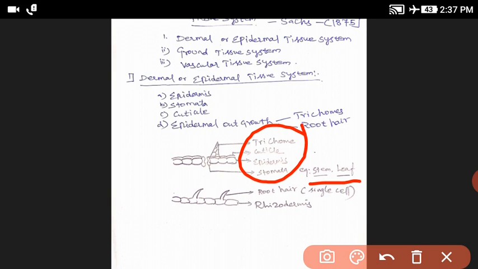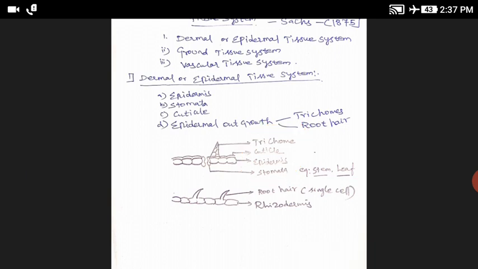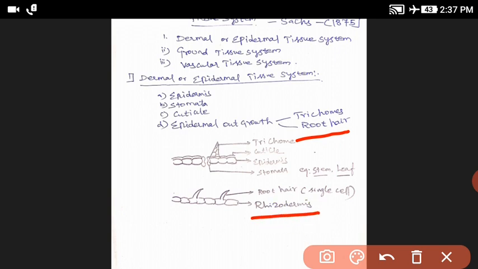Next, the other part is called the root hair. The root hair is a single cell made up of parenchymatous cells. The single layer of parenchymatous cells is called the rhizodermis. A single cell of the rhizodermis forms the root hair.